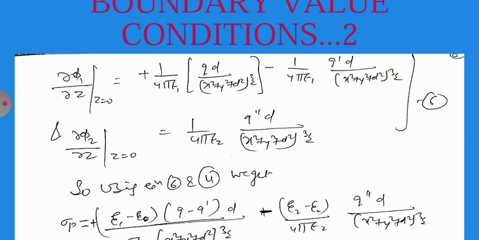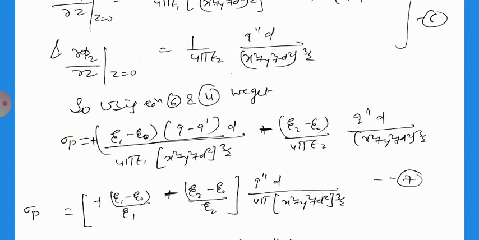So overall we can write del phi 1 by del z equal to 1 by 4 pi epsilon q d divided by (x square plus y square plus d square) to the power 3 by 2, minus 1 by 4 pi epsilon q dash d divided by (x square plus y square plus d square) to the power 3 by 2. And del phi 2 by del z in the second medium is 1 by 4 pi epsilon naught q double dash d divided by (x square plus y square plus d square) to the power 3 by 2. So using these two equations we can write; please check the positive and negative signs clearly.